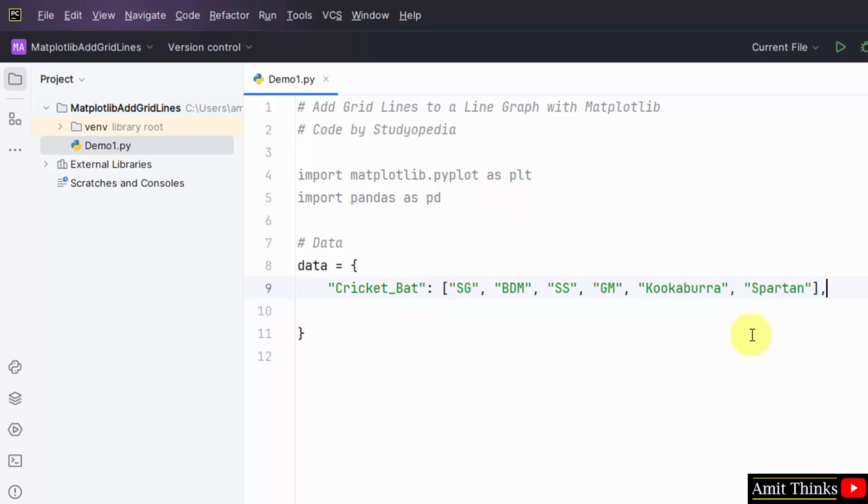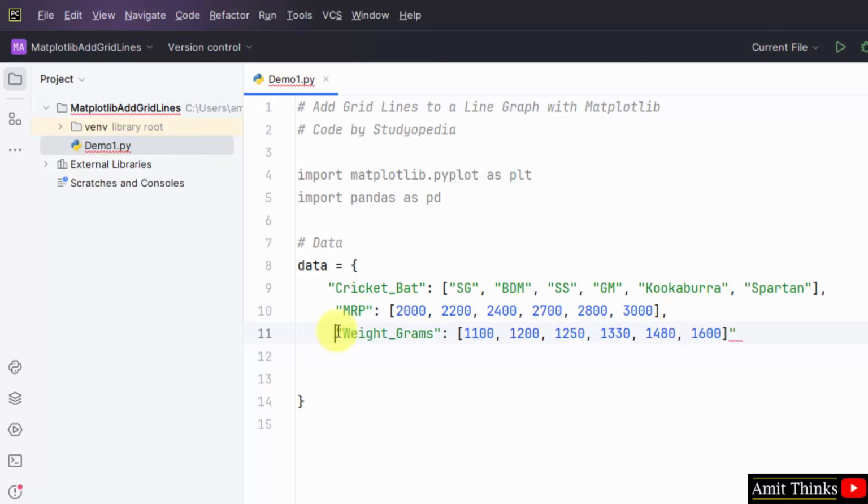I have added the first column with the 6 values. Now the second column would be the price of the bat. First is the bat manufacturer's name. Now I've added the MRP, and the last I'll be adding the weight of the bat. Okay, that's it.